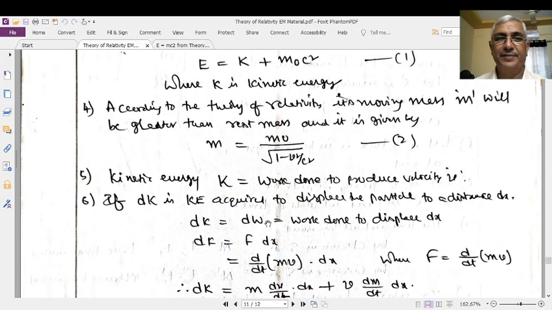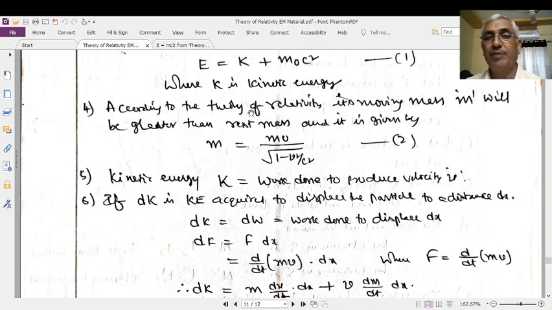For that, take the relativistic mass. In the previous class we derived length contraction and time dilation, and I said that relativistic mass was derived in your earlier studies.